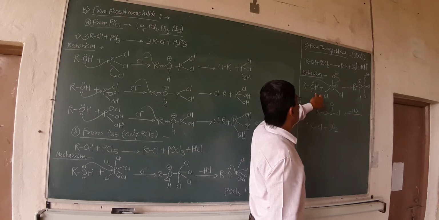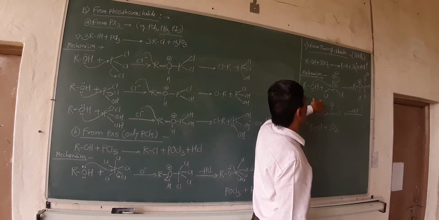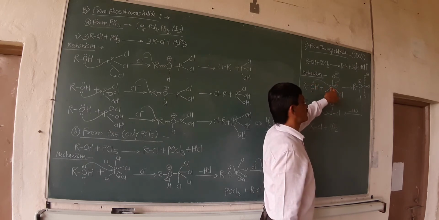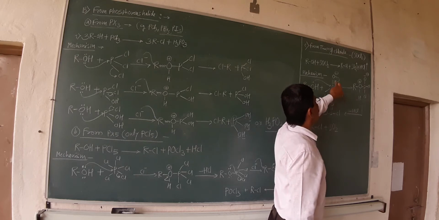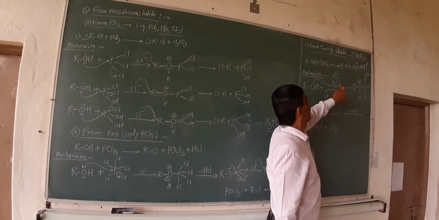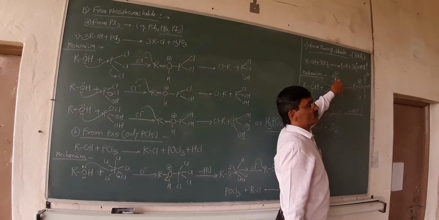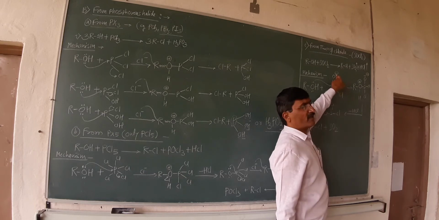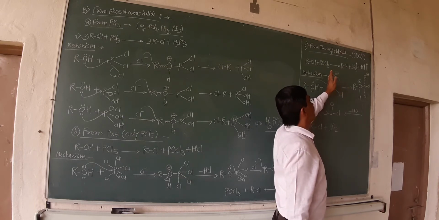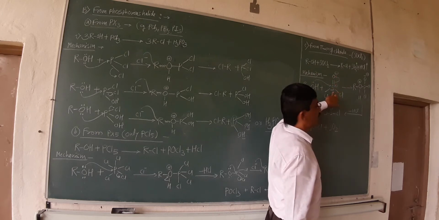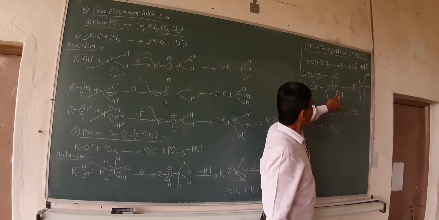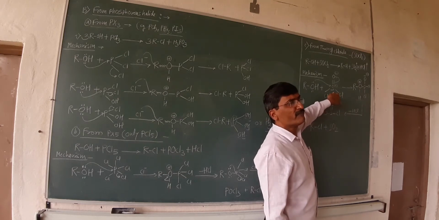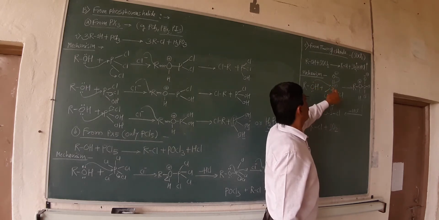What is the action? Again here, the alcohol ROH, the oxygen carrying the lone pair of electrons, and SOCl2, the structure of SOCl2 is like that. What happens? The lone pair of electrons is donated to that particular sulfur. At that time, what happens? The double bond is already present between oxygen and sulfur, and the oxygen carries a lone pair of electrons, and due to that, ultimately there is a charge separation. Negative charge is carried by oxygen, positive charge is carried by the sulfur. As it is positively charged, in order to fulfill its valency, it accepts the lone pair of electrons from the oxygen.